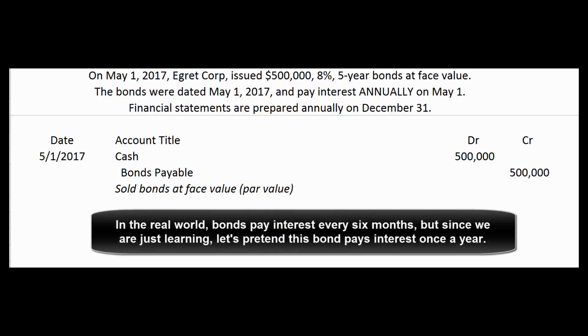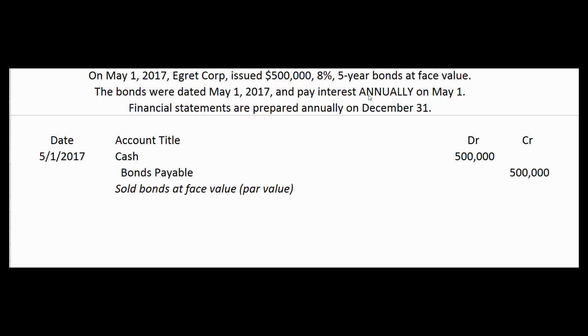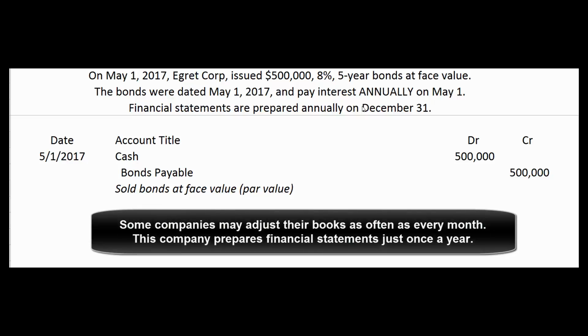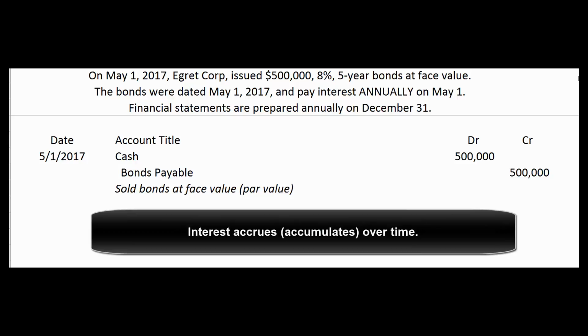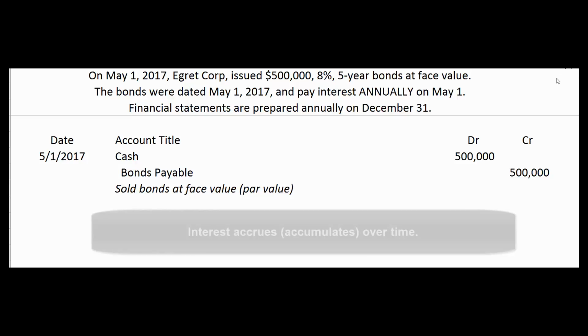In the real world, bonds usually pay interest every 6 months, but since we're just beginning to learn about bonds, let's pretend this bond pays interest just once a year on May 1st. Let's say that we prepare our financial statements only once a year, so we only have to be concerned about getting interest expense into the correct period as of December 31st. So let's pretend December 31st has rolled along, and we have to accrue for interest expense. How many months have transpired since May 1st, 2017 to December 31st, 2017?